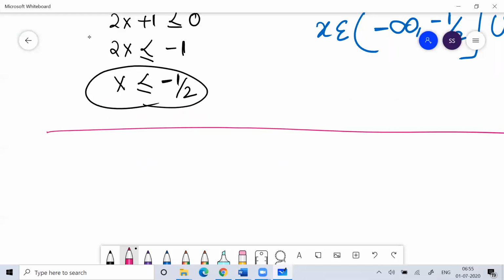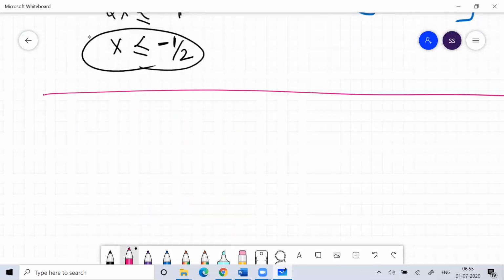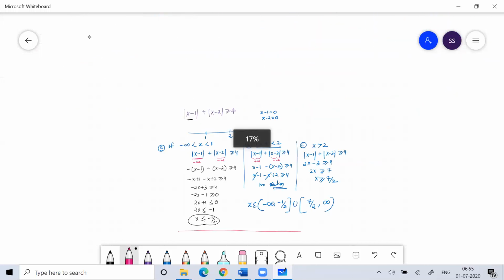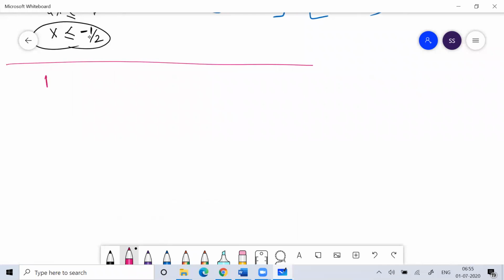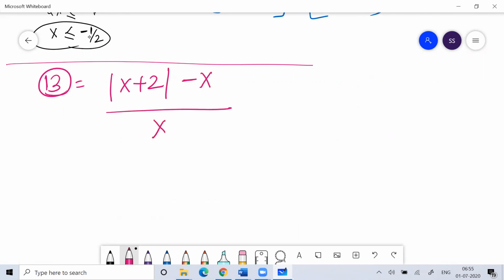The 13th one is modulus of x plus 2 minus x, divided by x, is less than 2. So this is question number 13. Now how can I solve question number 13?